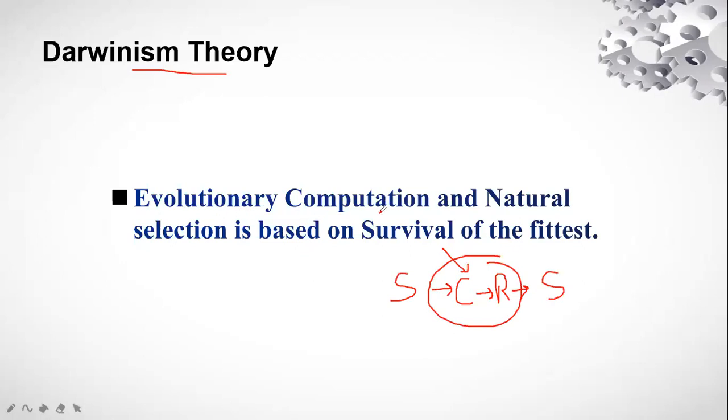So evolutionary computation and natural selection are based on survival of the fittest. Survival of the fittest means the one who is fit is going to survive in future. Others will diminish, right? We have already seen the meaning of fittest in the earlier slides.